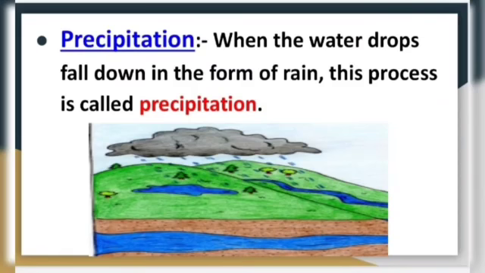In the condensation process, clouds form, and when these clouds become heavier, they fall down in the form of rain, or sometimes in the form of snow also. The rain water comes back to the earth.